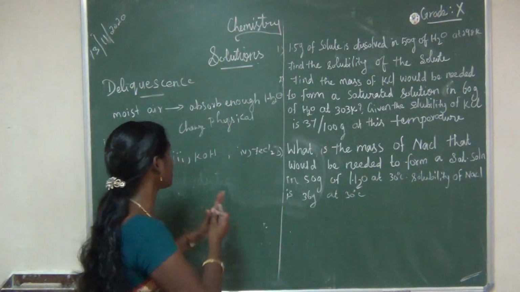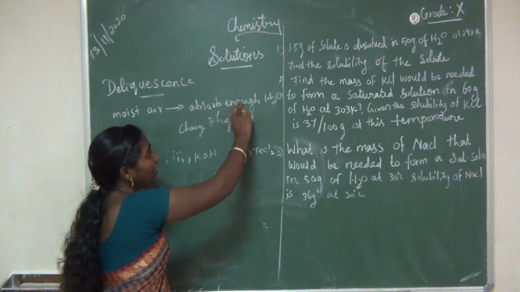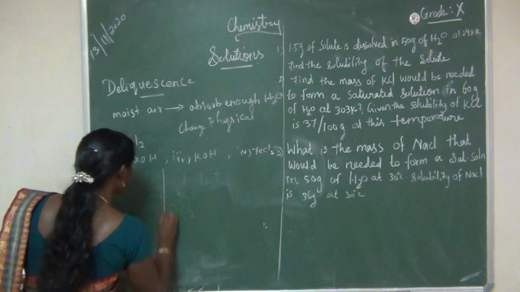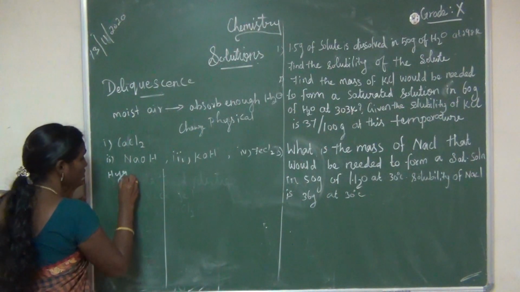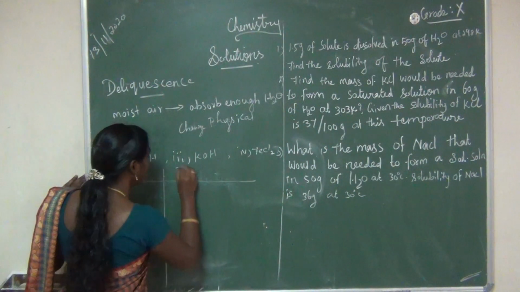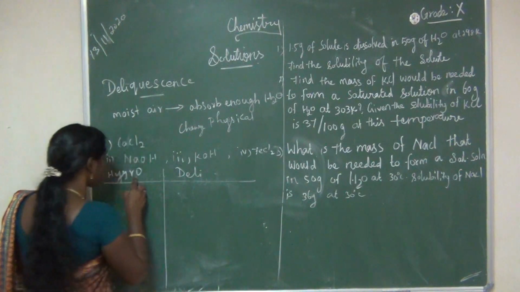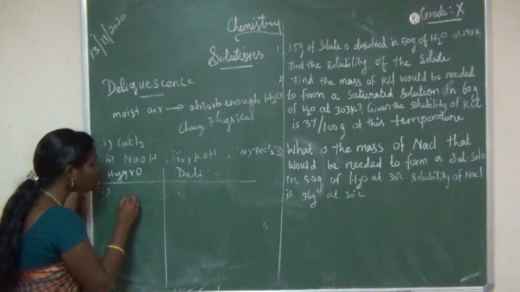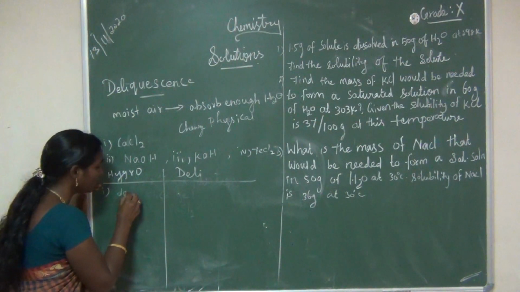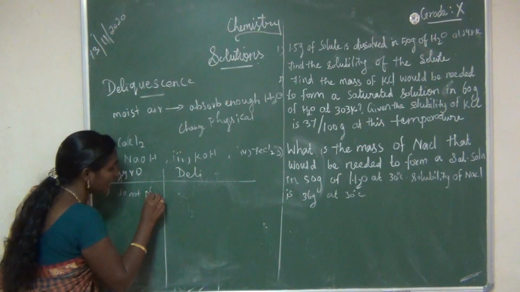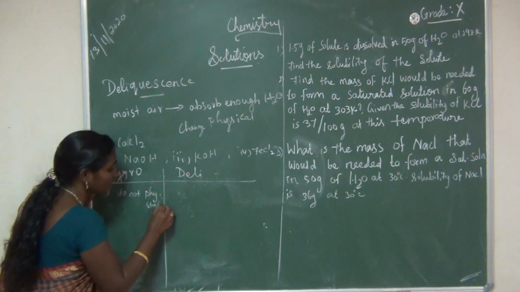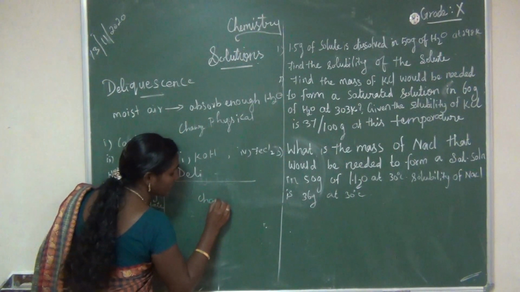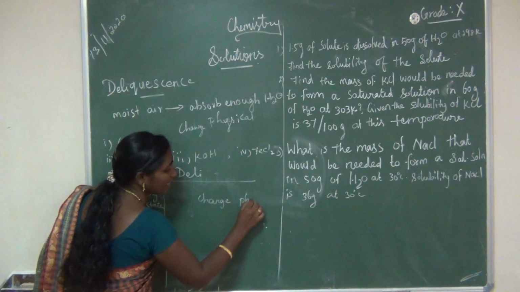So hygroscopic substances do not change their physical state, but here it will change its physical state.